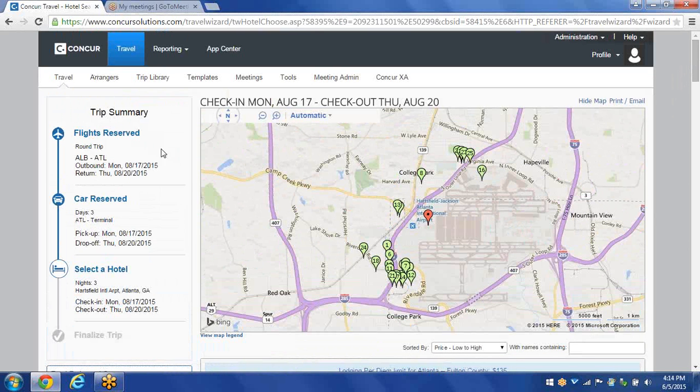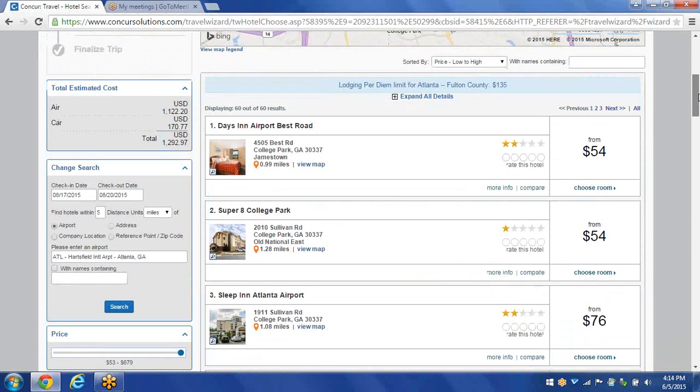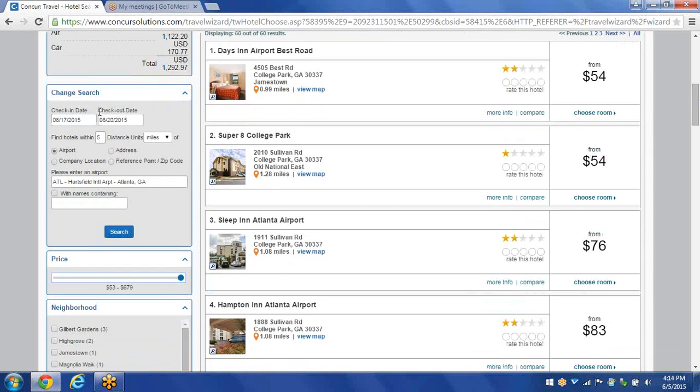Once again, the trip summary. We've already, of course, reserved the flight and our car, and now we're selecting the hotel section. If we scroll down a little bit more, it gives me a total estimated cost for the air and the car. Once again, change search. If I need to change my search for my hotel, I can put that information right here and click on the search button.